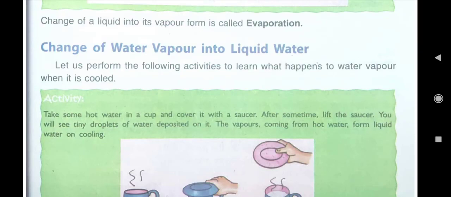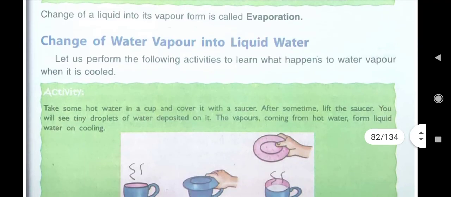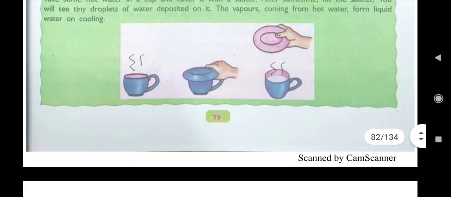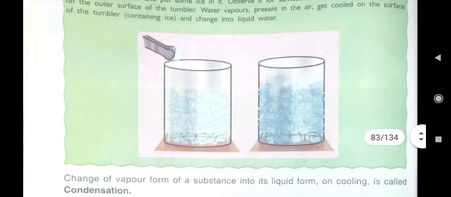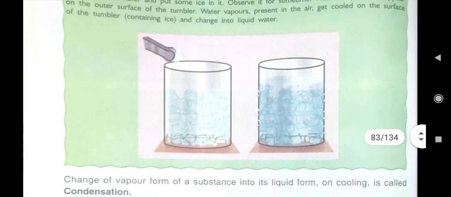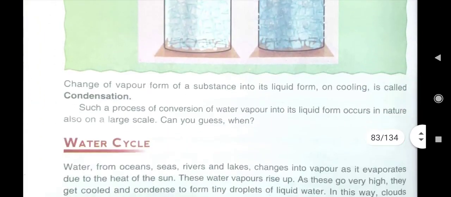Evaporation means change of a liquid water into its vapor form, and this change of liquid water into its vapor form is due to the heat of the sun. And then this tea and cup and saucer activities also you have done. Here also ice activity we have seen. Then another term is condensation.